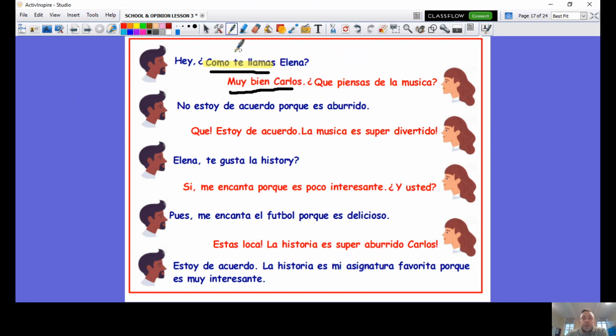So what do you think Carlos has probably asked her? That's right. He's probably said, "¿Qué tal, Elena?" And she said, "Muy bien, Carlos." And then she says, "¿Qué piensas de la música?" What are your thoughts? Or what do you think about music? Now, I don't want to read anymore because if I keep reading, it's going to be pretty obvious where the mistakes are because some of them are just really nonsensical. That means they make no sense.